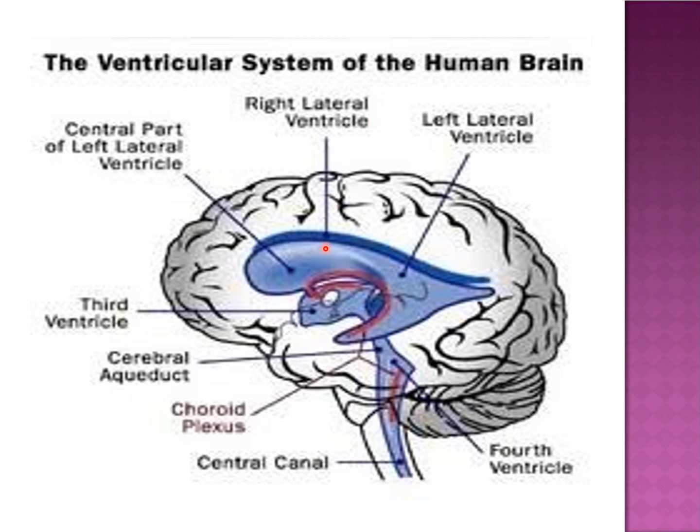The ventricular system consists of two lateral ventricles, one on the right and the other on the left, one third ventricle, then another fourth ventricle, and the cerebral aqueduct connects the third ventricle and fourth ventricle. The fourth ventricle continues as the central canal of the spinal cord. The CSF is secreted by the choroid plexus, mainly of the lateral ventricles.